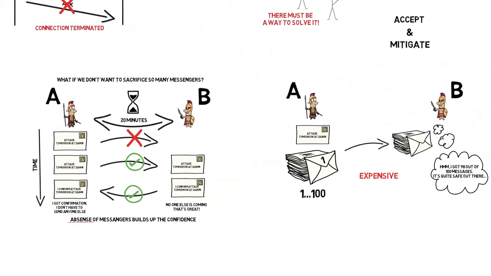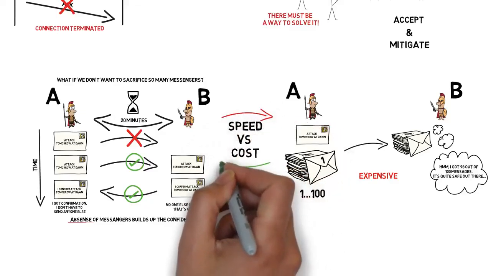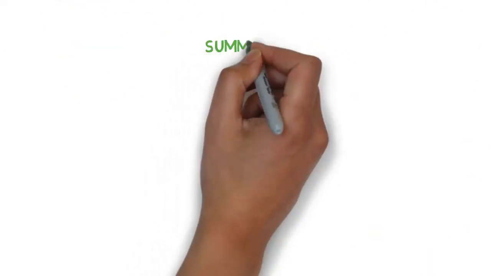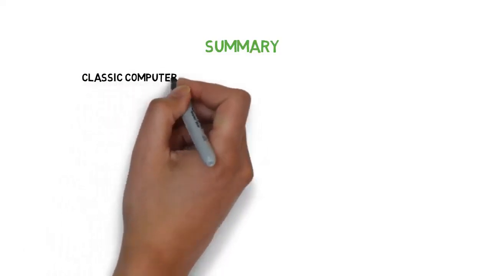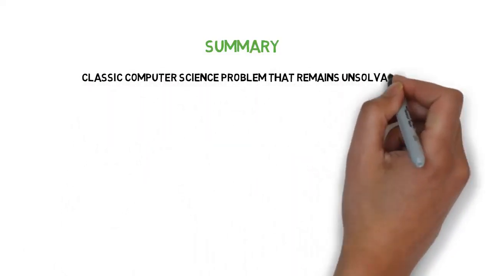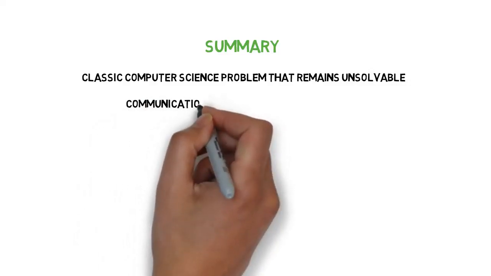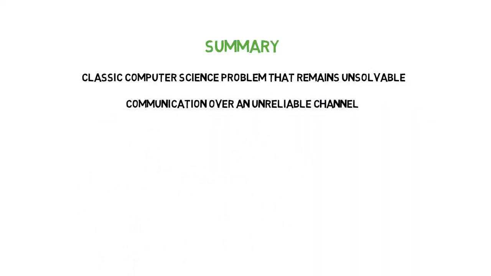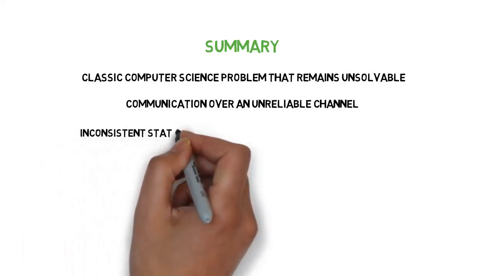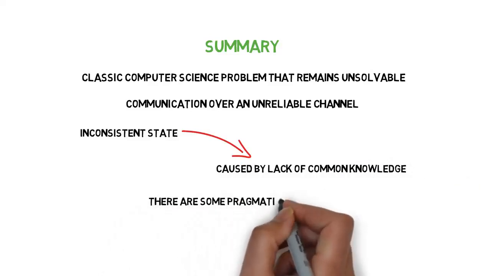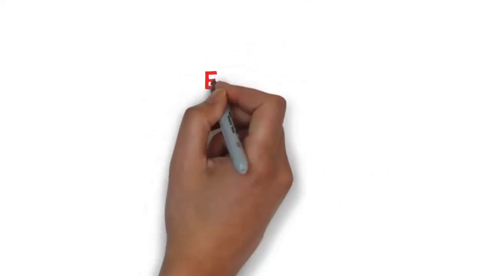In this case, we have a clear speed versus cost trade-off, and it's up to us which approach is more suitable to our problem. And that's the end of the story of the two generals. Time for a quick summary. Two generals problem is a classic computer science problem that remains unsolvable. It comes up whenever we talk about communication over an unreliable channel. The main problem is an inconsistent state caused by lack of common knowledge. There are some pragmatic approaches to the two generals problem.